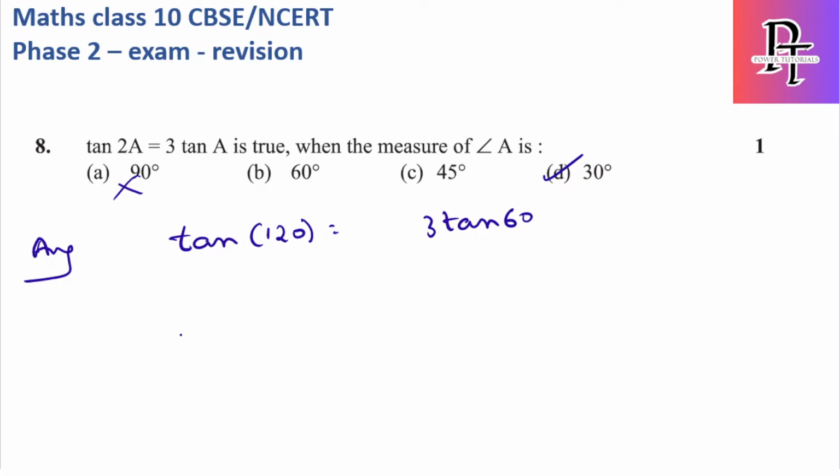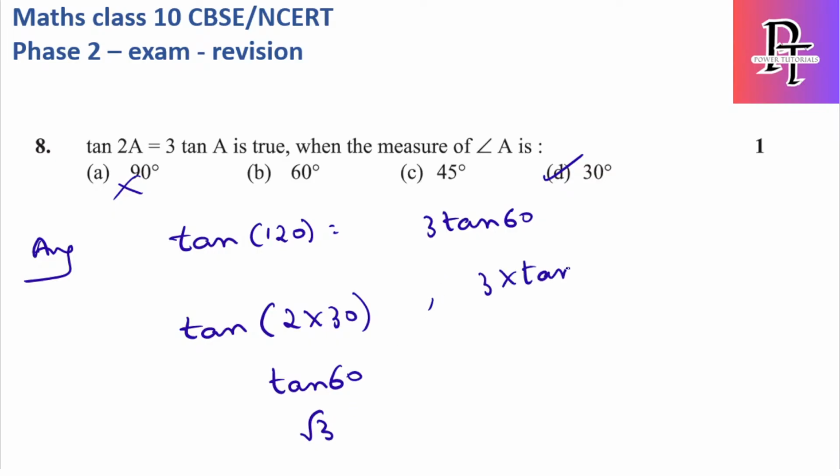Why? Because tan 2 into 30 is nothing but tan 60. Tan 60 value we know from the table, the value is root 3. So what is 3 into tan 30? Tan 30 is 1 by root 3. So 3 by root 3 is again root 3. Hence the answer is D.